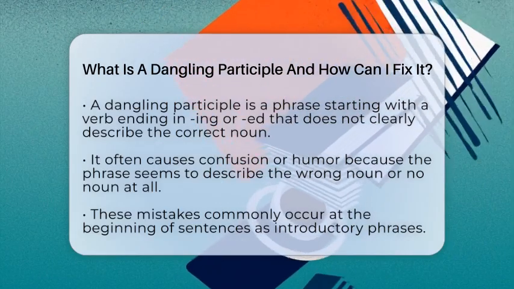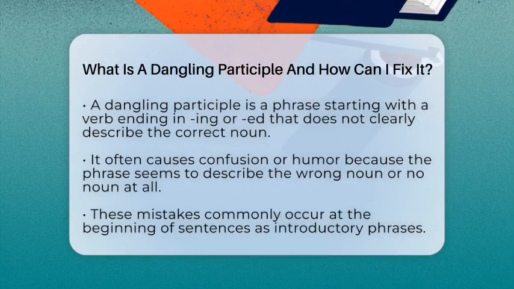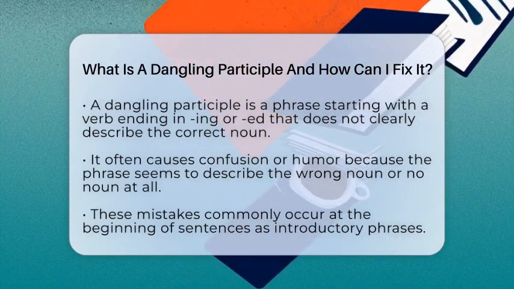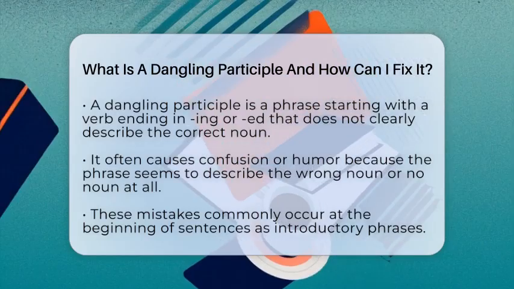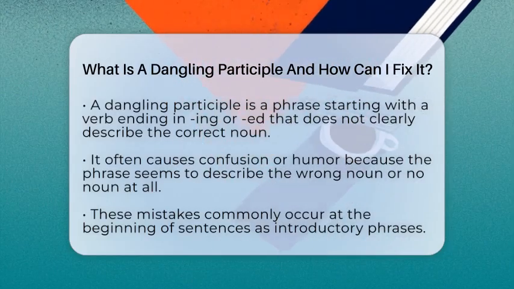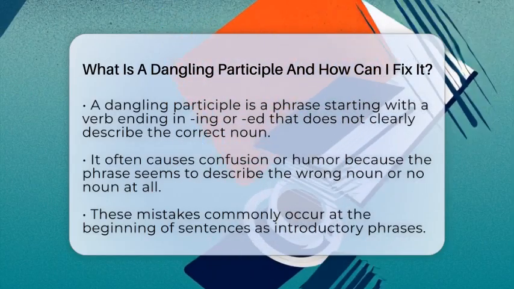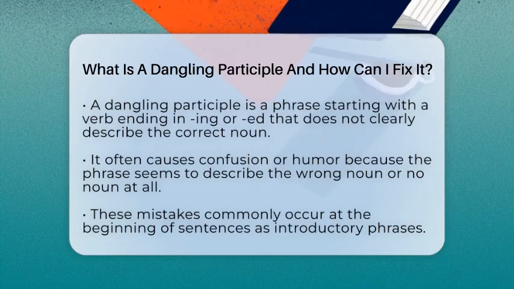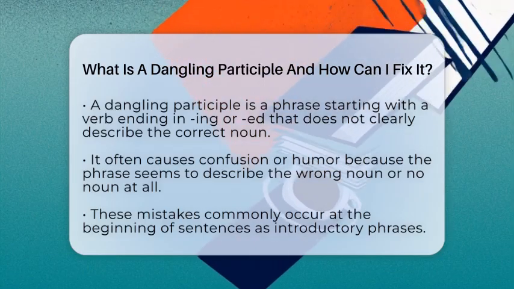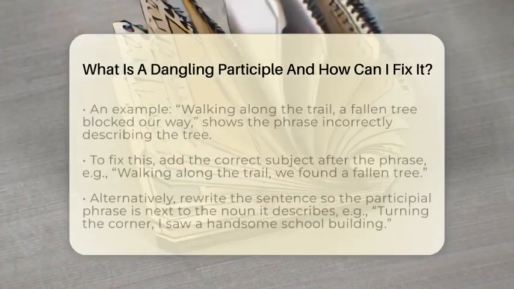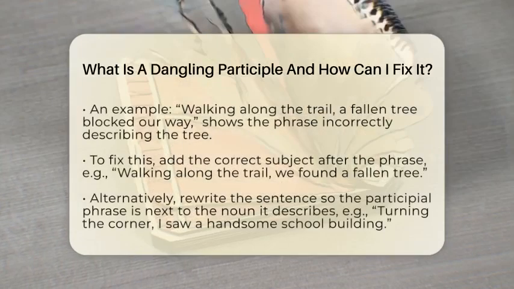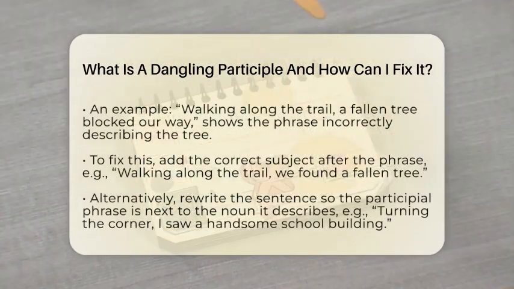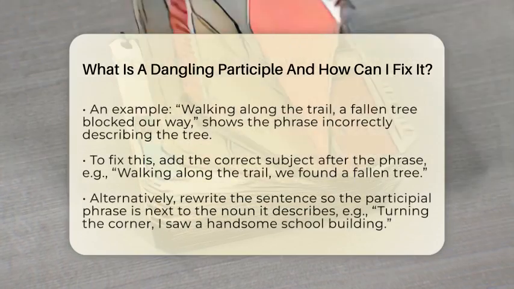Say you write, "Walking along the trail, a fallen tree blocked our way." Here, the phrase "walking along the trail" is meant to tell us who was walking. But the next part says a fallen tree, which can't walk. So the phrase is left hanging, not clearly connected to the right person. That's a dangling participle. It makes the sentence unclear because it looks like the tree was walking.